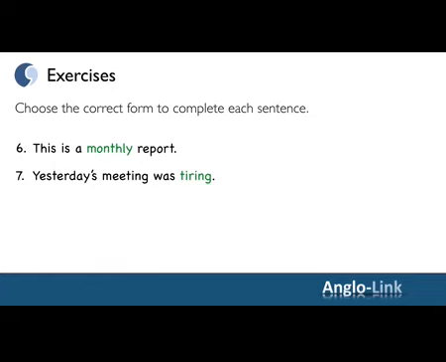Yesterday's meeting was tiring. Number 8. "She spoke to the child..." We're looking to describe the verb speak. Therefore, we need an adverb. Lovely is an adjective. Therefore, the correct answer is lovingly. She spoke to the child lovingly.